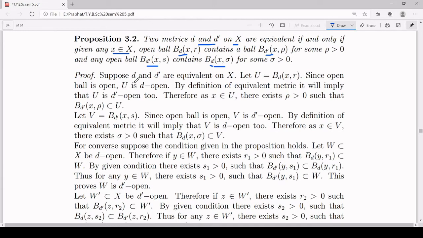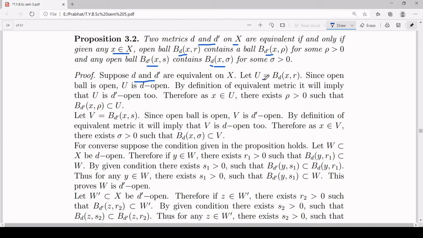First, we assume d and d dash are equivalent. They are equivalent, that means a set U is d open if and only if it is d dash open also. We will assume d and d dash are equivalent and prove that this condition of our proposition will be satisfied. Let's see the proof.